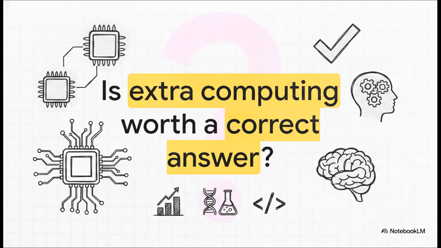Which leaves us with a really critical question to ponder as we wrap up this explainer. Is the cost of extra computing power worth the guarantee of a correct answer? I mean, if you're building a simple customer service chatbot, probably not. But what if you're using AI to diagnose a patient, model global markets, or write critical software? How much is absolute certainty worth to you then? It's a massive trade-off, and honestly, it's one that will absolutely define the next generation of AI development.